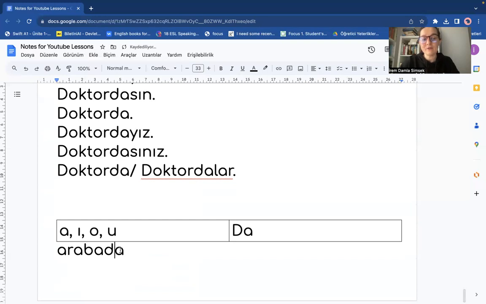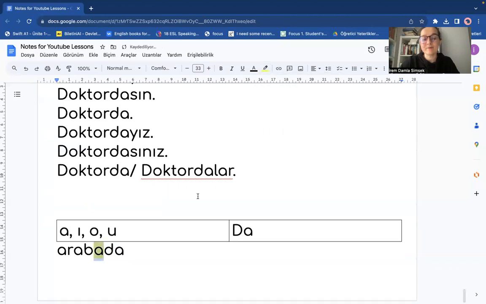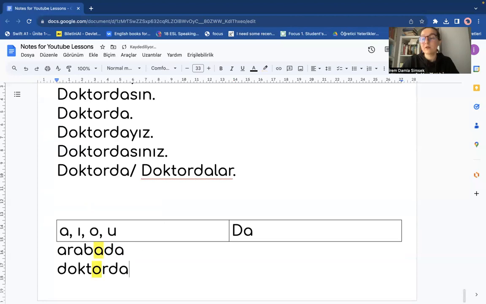Again, I have to finish it with da because the last vowel is a. So it is followed by a according to the vowel harmony. And doktor, the doctor's, it ends with an o. See? So it's doktorda. I have to follow with da.